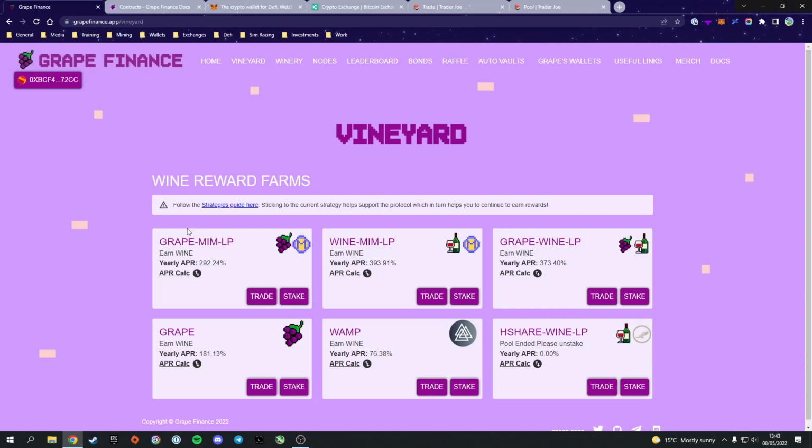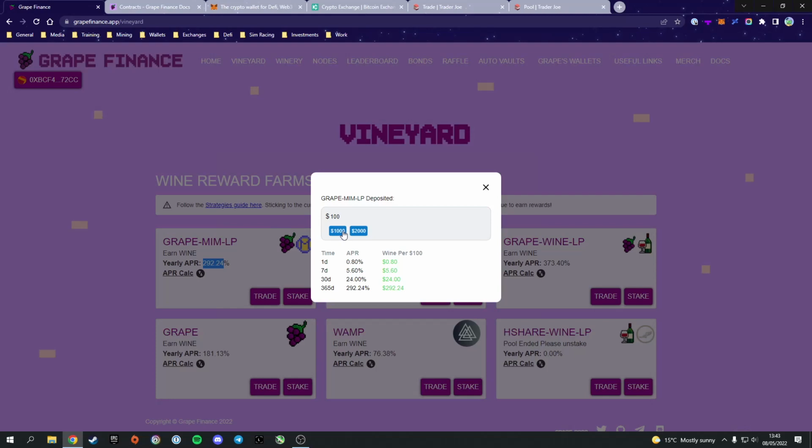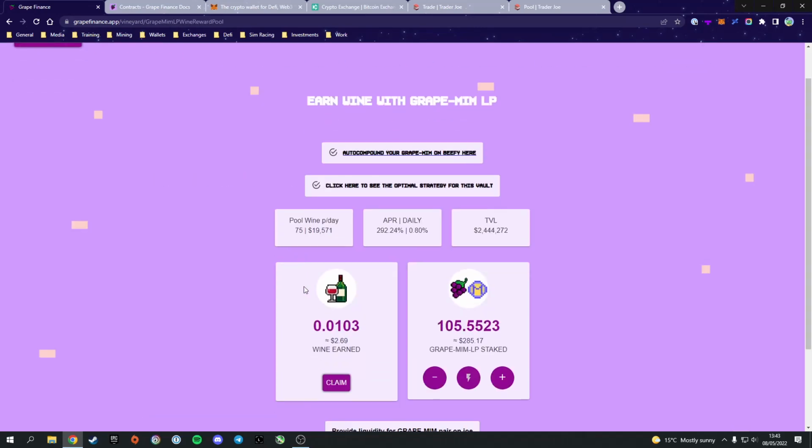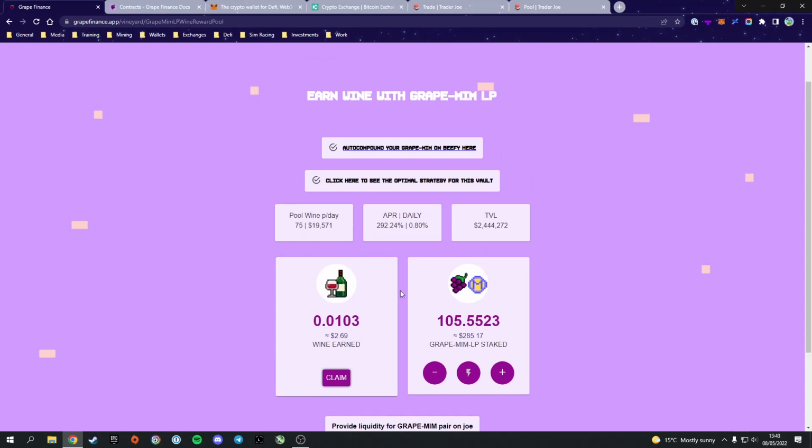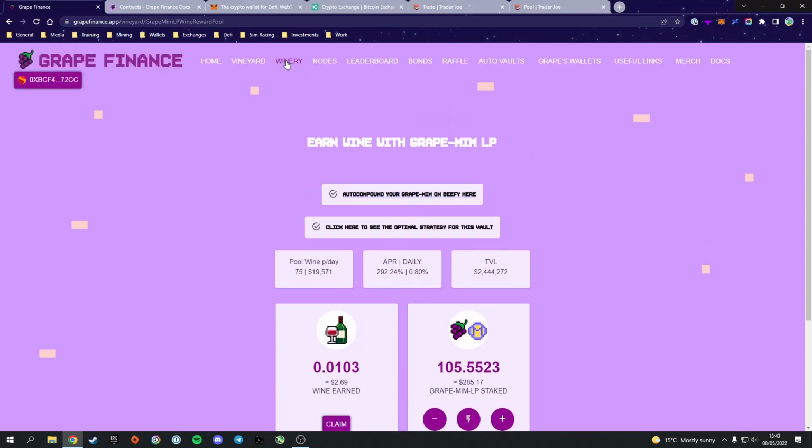On the front, it shows you the name of the vineyard pool or farm, and it also shows the current APR, which can fluctuate. And they have a useful little calculator that shows if you deposit $1,000, how much will you make a day, a week, a month, a year, etc. If we click into one of these, you'll see I've got a little test amount here because this is the test account that I'm using. It will just show you general stats, daily APR, TVL. Also, how much you've got staked, how much you've earned, a typical farm basically.